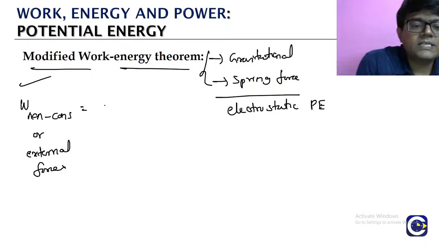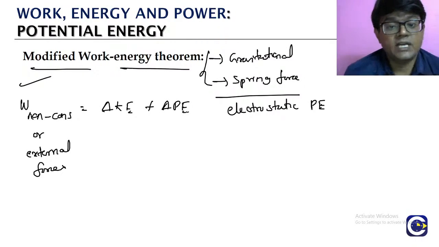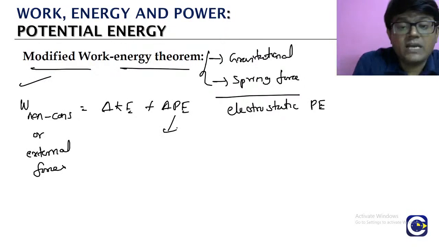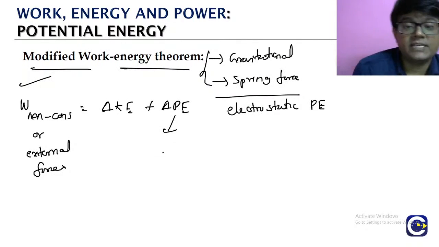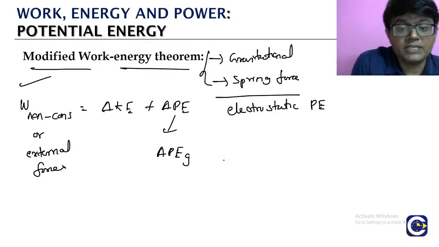Look, this will be equal to the change in kinetic energy of that particular object plus the change in potential energy. The change in potential energy will come separately. If there is a gravitational potential energy, it will include the change in the gravitational potential energy.